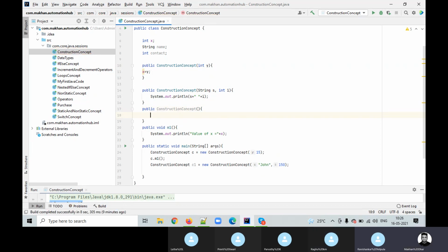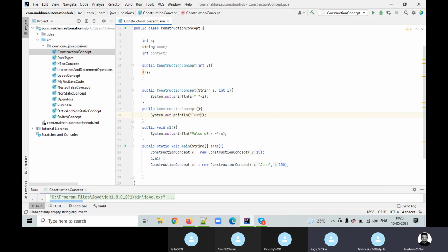Rabi, sorry for the interruption. Are you done with the constructor? No, we are not done with the constructor. Let it be. Meanwhile, I think all the concepts are associated with each other, so let's complete polymorphism also.